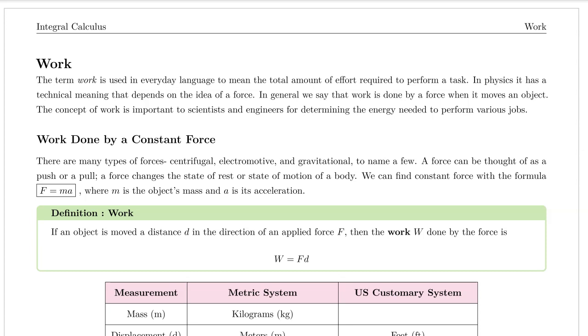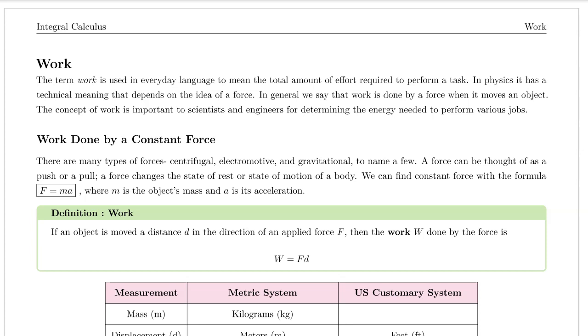The term work is used in everyday language to mean the total amount of effort required to perform a task. In physics, it has a technical meaning that depends on the idea of a force. In general, we say that work is done by a force when it moves an object. The concept of work is important to scientists and engineers for determining the energy needed to perform various jobs.